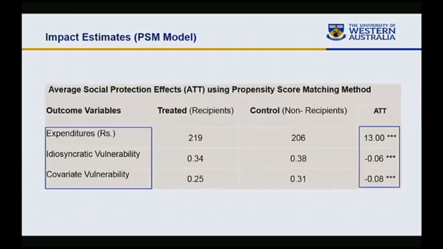We have similar estimates in the other method that we use, the propensity score matching method. The only difference is that the magnitude is different, but the statistical significance and the direction are the same. It is understandable why this is so, because this method does not control for unobservable heterogeneity, but only controls for some observable characteristics. Otherwise, we have similar results here.